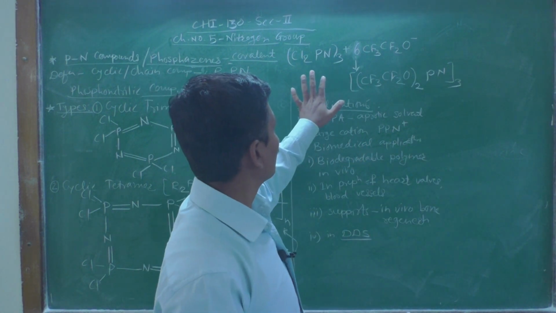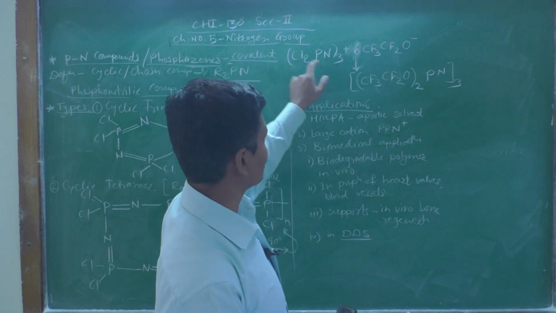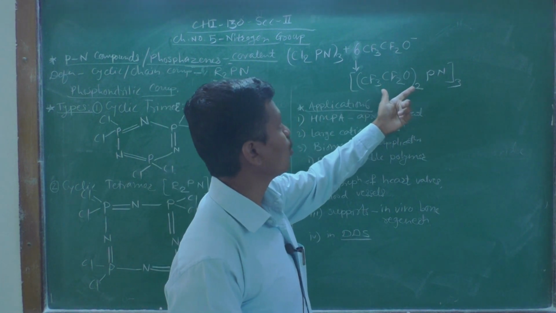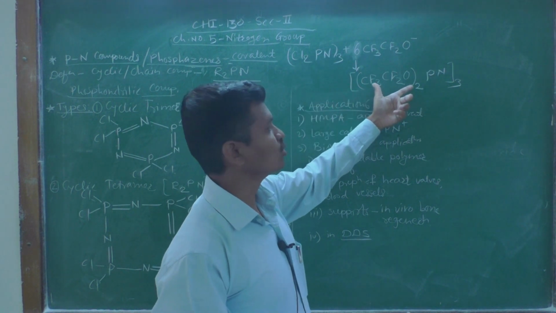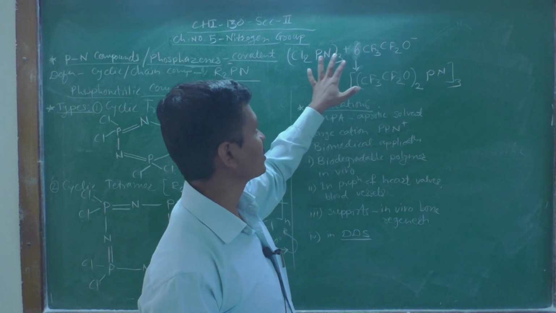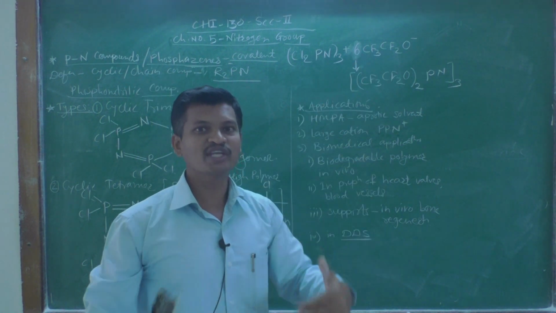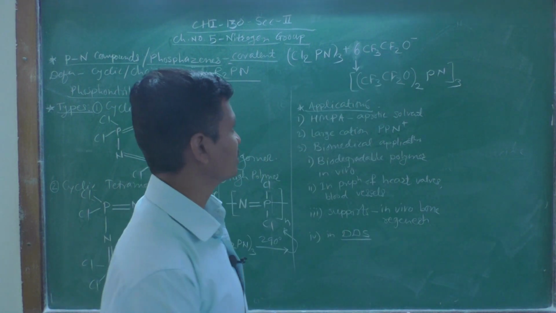So what is changed? The 2 chlorine atoms on each phosphorus atom are replaced by 2 pentafluoroethoxide groups. That is why this reaction is known as a combination of Lewis acid and Lewis base.